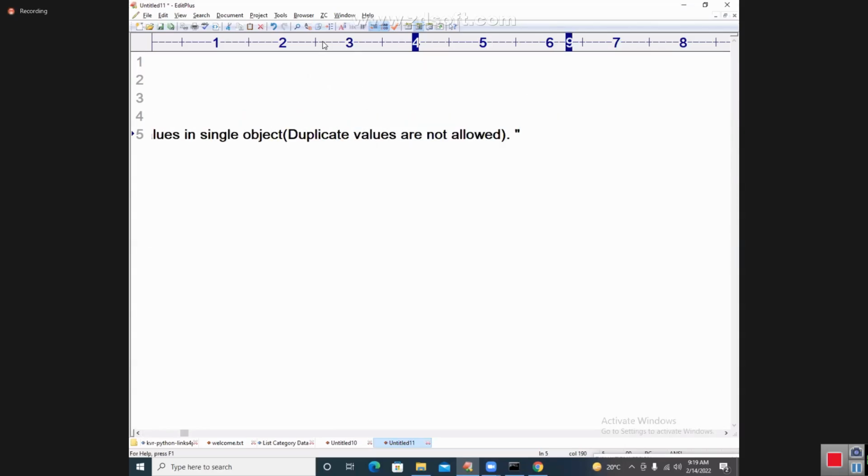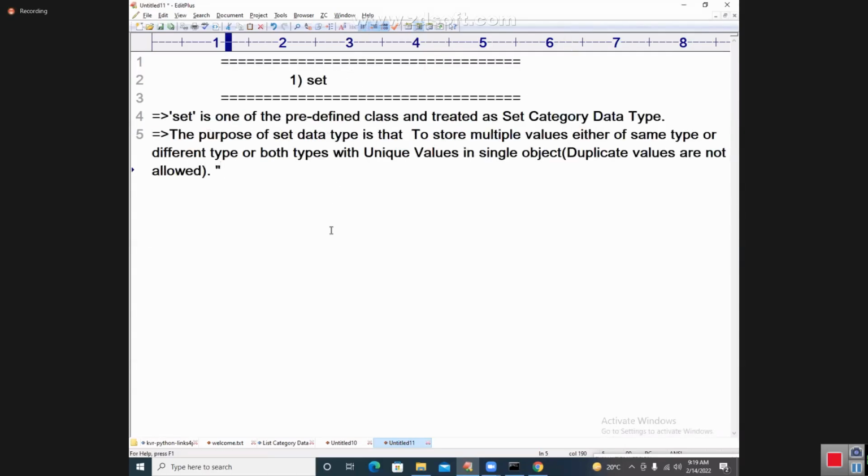If you remember that part, it is more than enough. The purpose of set data type is to store multiple values, either of same type or different type or both, with unique values in a single object. That is, duplicates are not allowed. That point you have to remember.